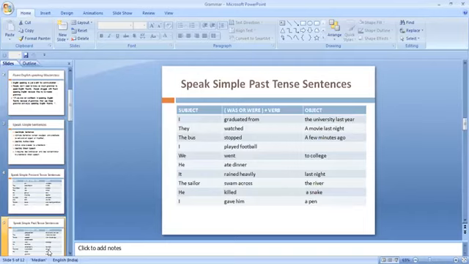They watched a movie last night. Then you can say we watched a horror film last night. The bus stopped a few minutes ago. So the last sentence, it was there, the bus leaves.